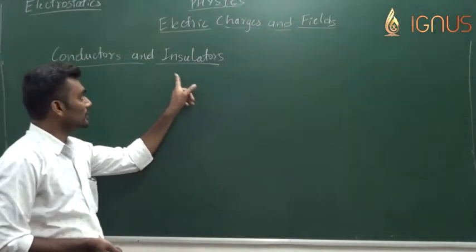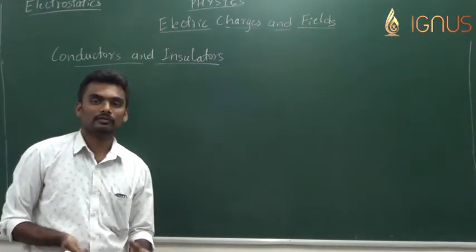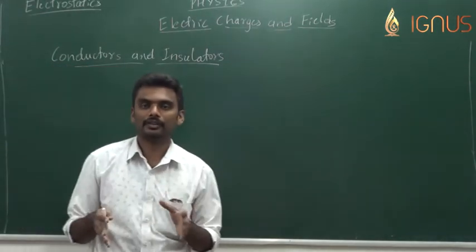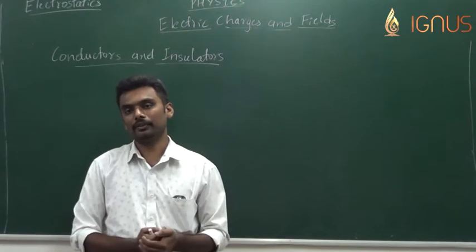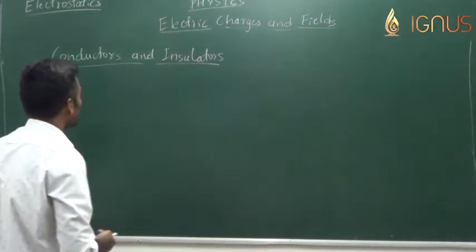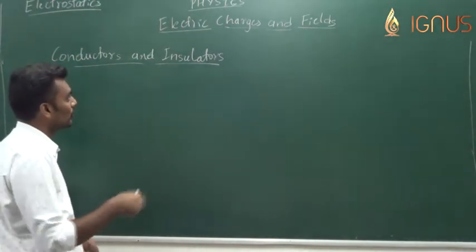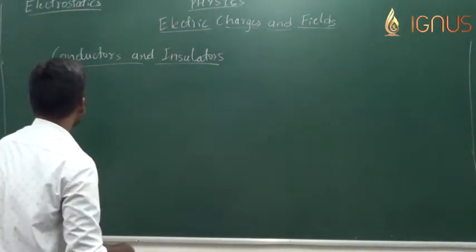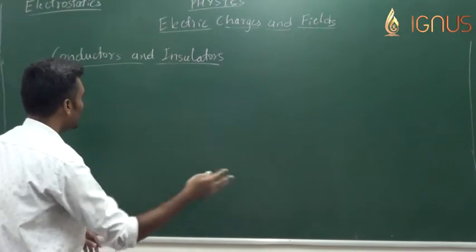And insulators are those substances which offer very high resistance to the flow of electric current through them. Now, what makes them acquire this property when we look microscopically into conductors and insulators, at their atomic scale?